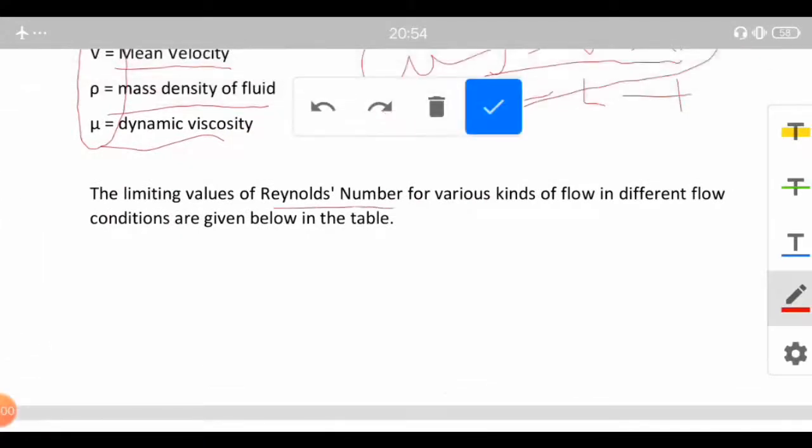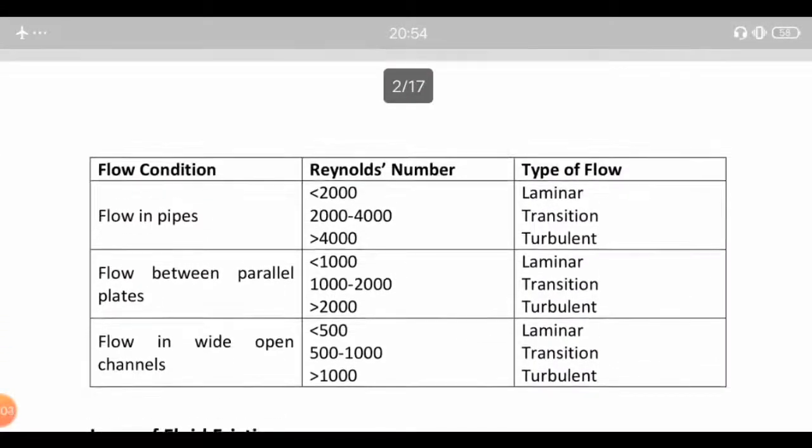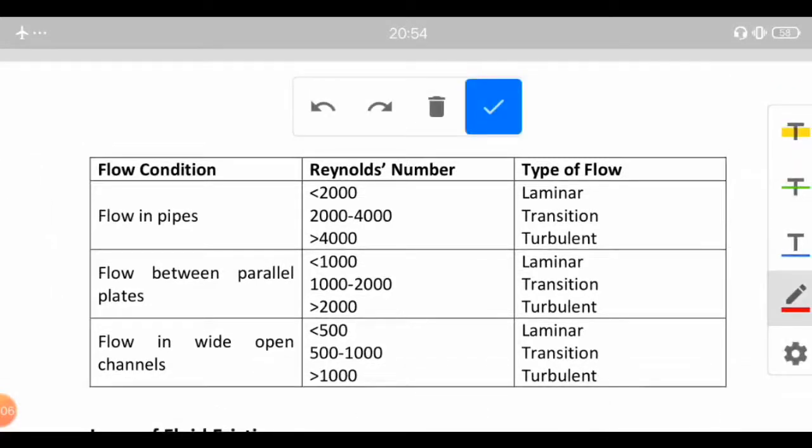The limiting value of Reynolds number for various kinds of flow is given in this particular table. Suppose we have flow through pipes: if the Reynolds number is less than 2000, the type of flow is laminar. If it is within 2000 to 4000, it is transition flow, and if it is greater than 4000, it is turbulent.